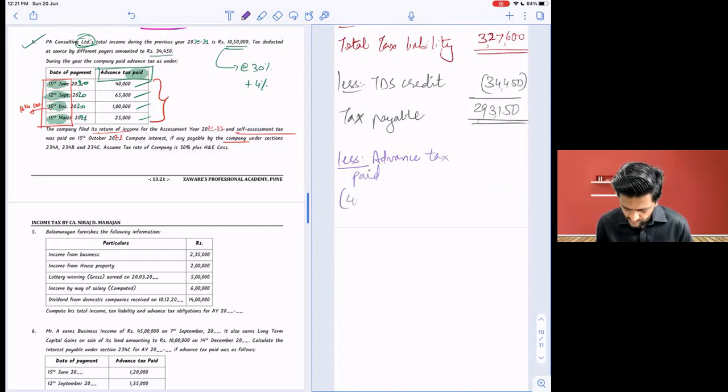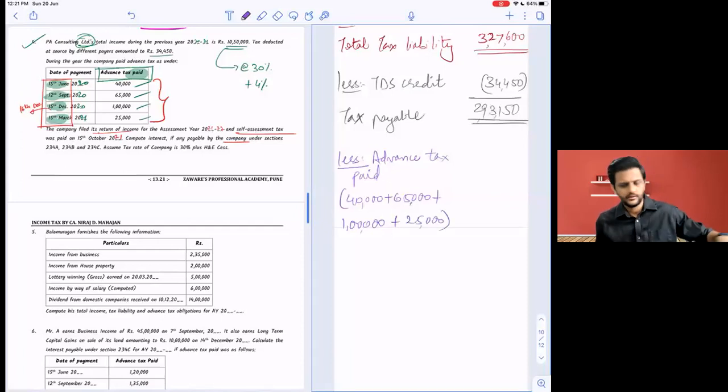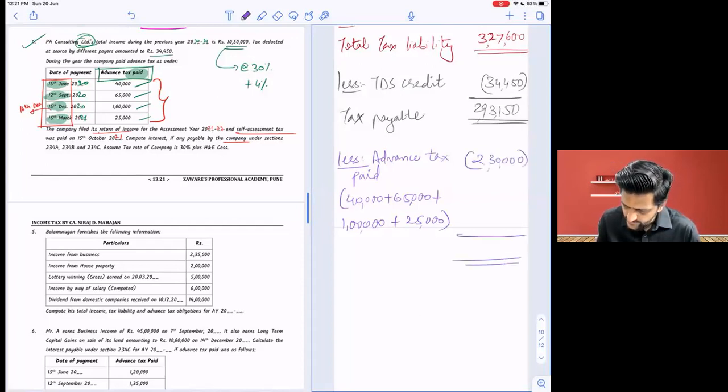How much is it? 40,000 plus 65,000 plus 1 lakh and plus 25,000. 105, 205, 230. 2,30,000 is paid, no? Yes. 63,150, is it? Yes.